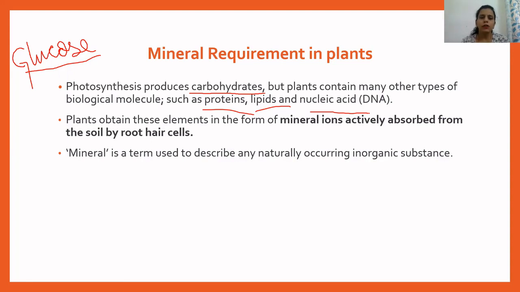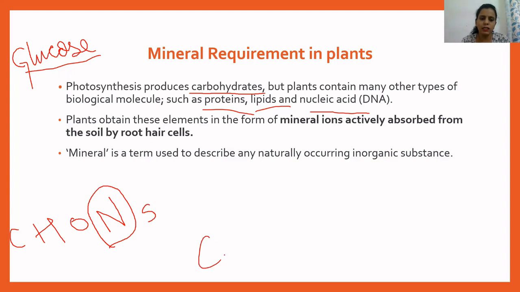If you recall your unit 4, that is biomolecules, there you have studied, for example, protein. Proteins are composed of various elements like carbon, then hydrogen, oxygen, and a very important element, that is nitrogen. So nitrogen is a very important element present in proteins. Now, sometimes some proteins also have sulfur in them. Similarly, when we talk about fats, fats have carbon, hydrogen, and oxygen in them.